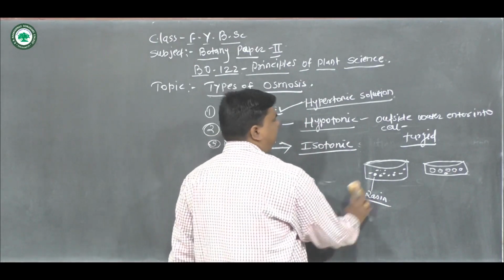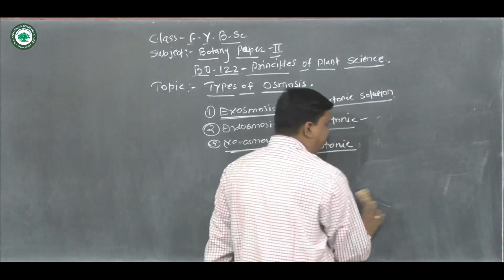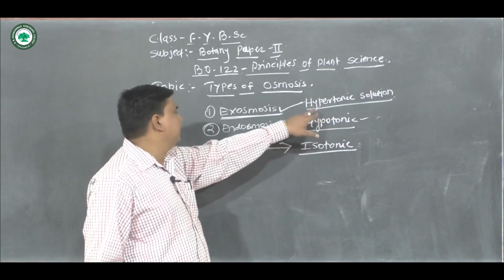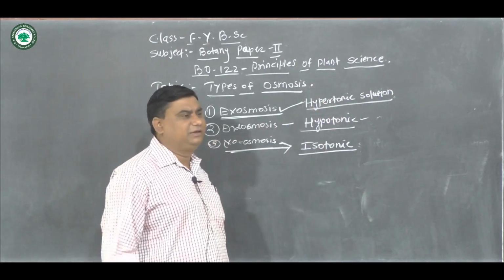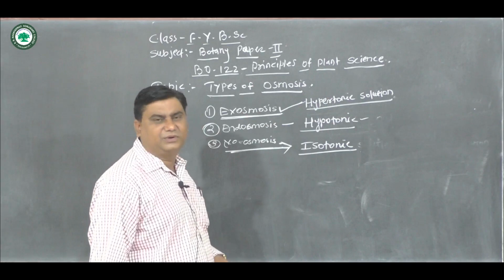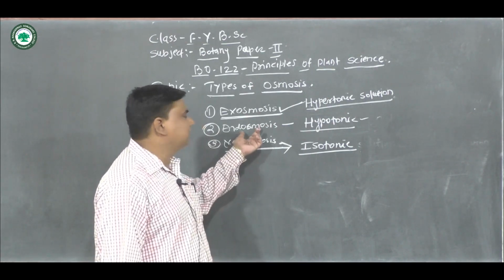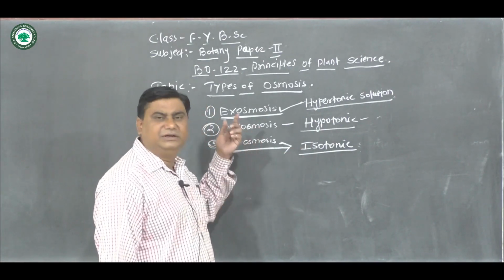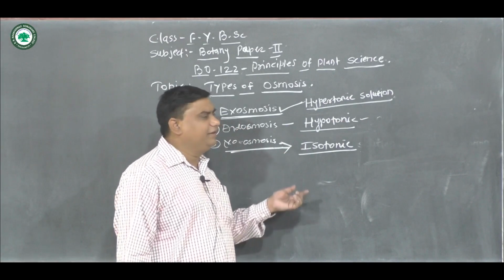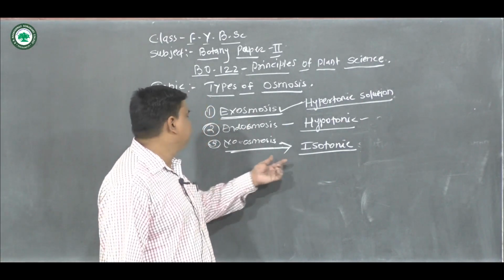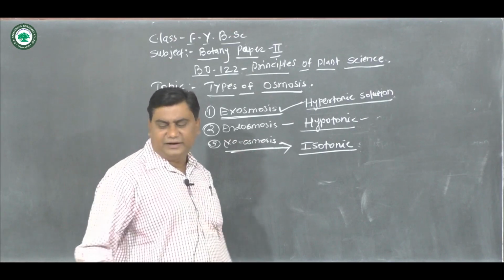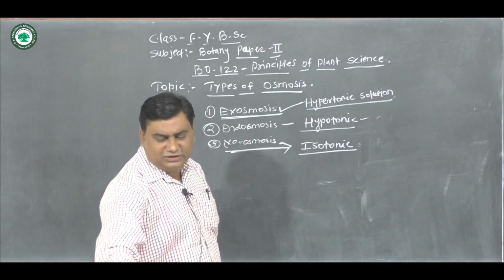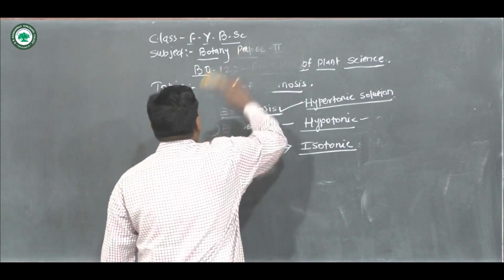So three solutions are responsible here. When the cells are kept in the hypertonic solution, exosmosis occurs. When the cells are kept in the hypotonic solution, endosmosis occurs. And when the cells are kept in the isotonic solution, no osmosis occurs. So these are the types of osmosis.